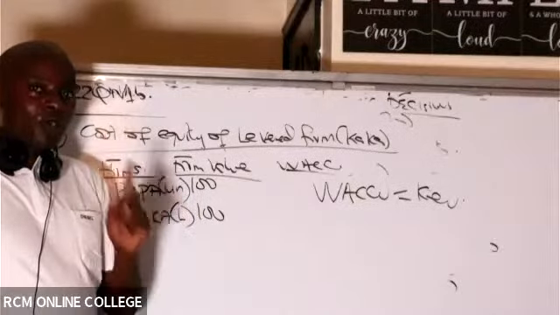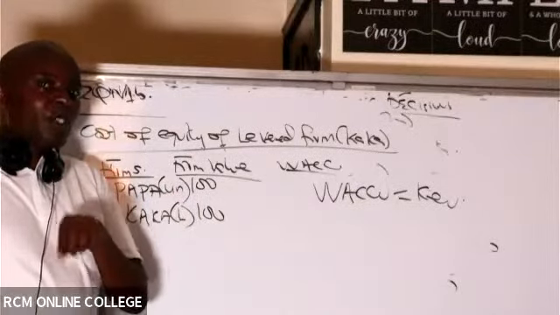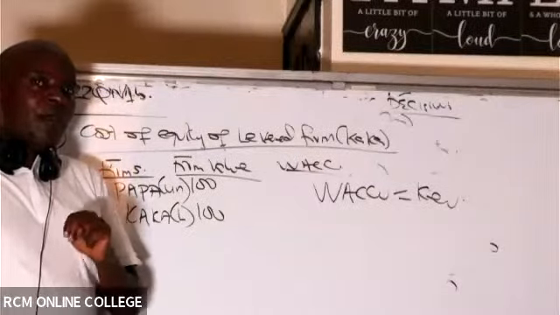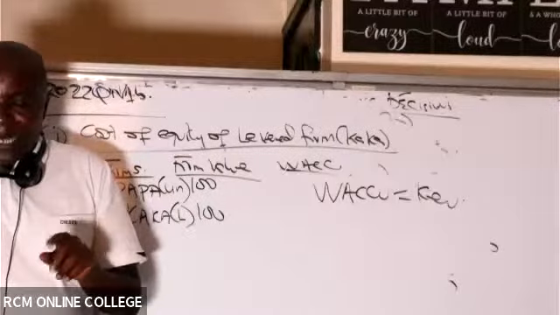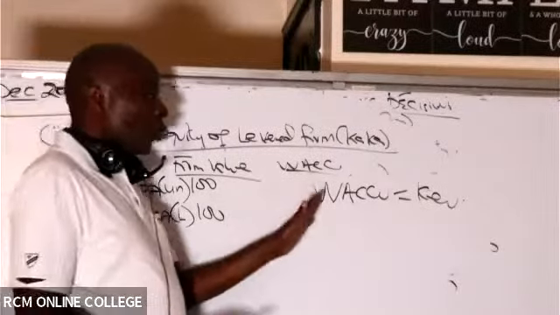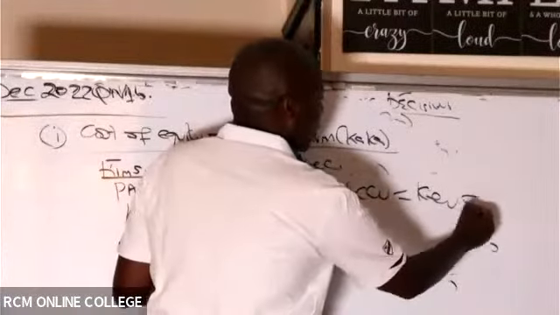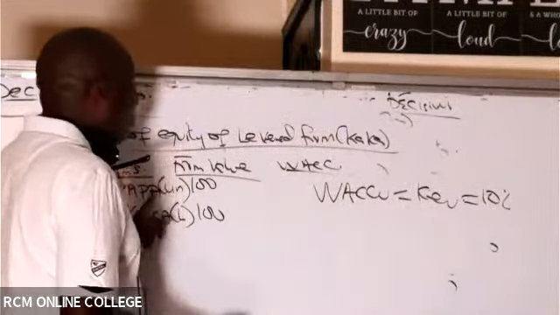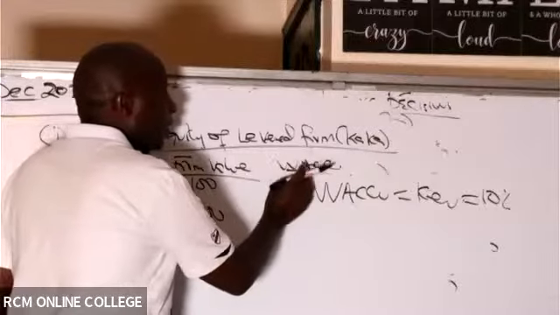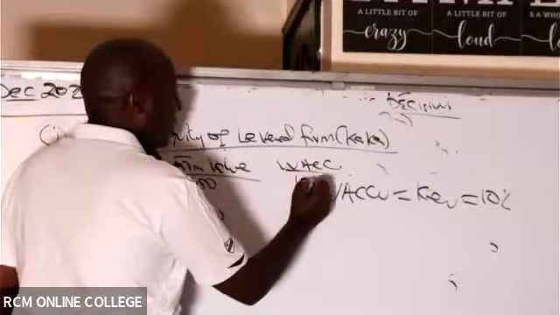Do we have cost of equity of Papa in this question? Note number 2. Cost of equity of Papa is 10%. So WACC equals cost of equity, so at least this one here we know is 10%. Our unlevered firm is Papa, and then this WACC of Papa will be 10%.